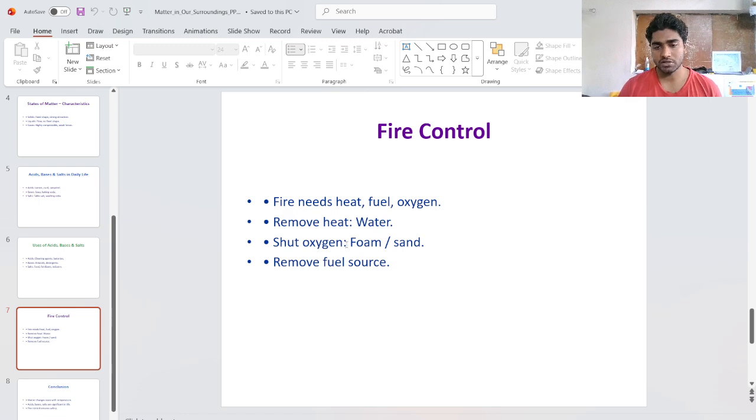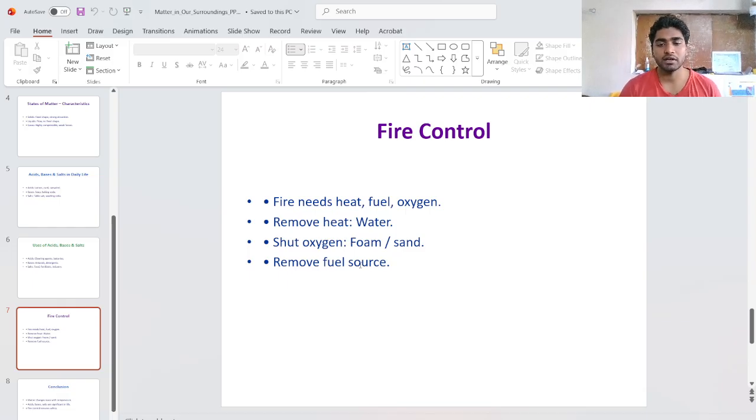Fire is caused by the contact of oxygen and fuel, so oxygen oxidizes the fuel and spreads the fire. So to shut off the oxygen, we use foam or sand. Foam and sand cut the interaction between the oxygen and the fire.